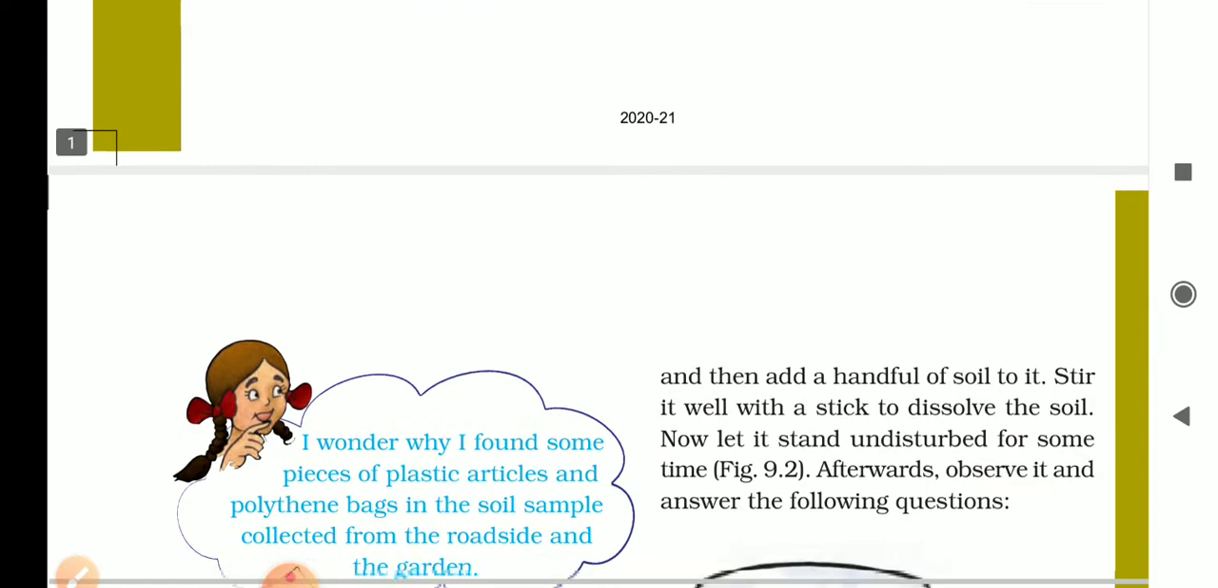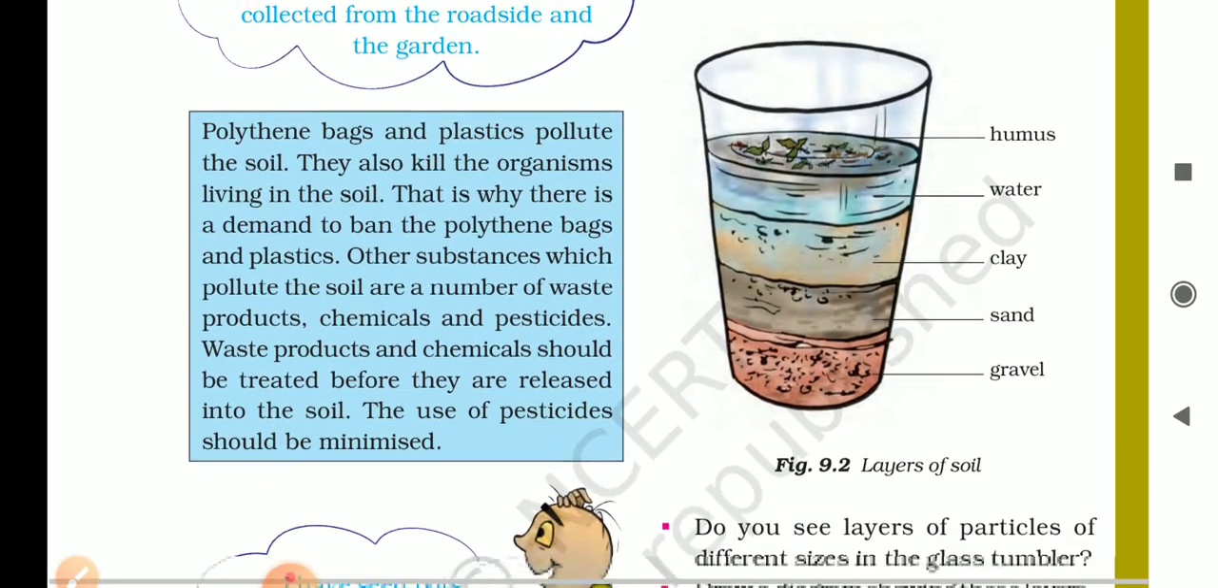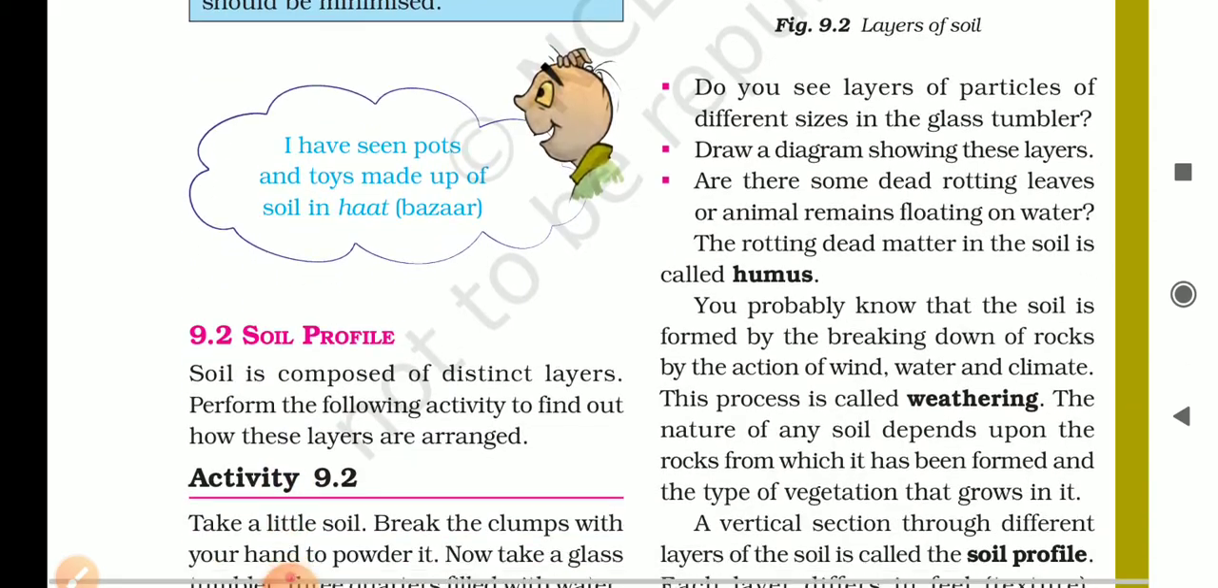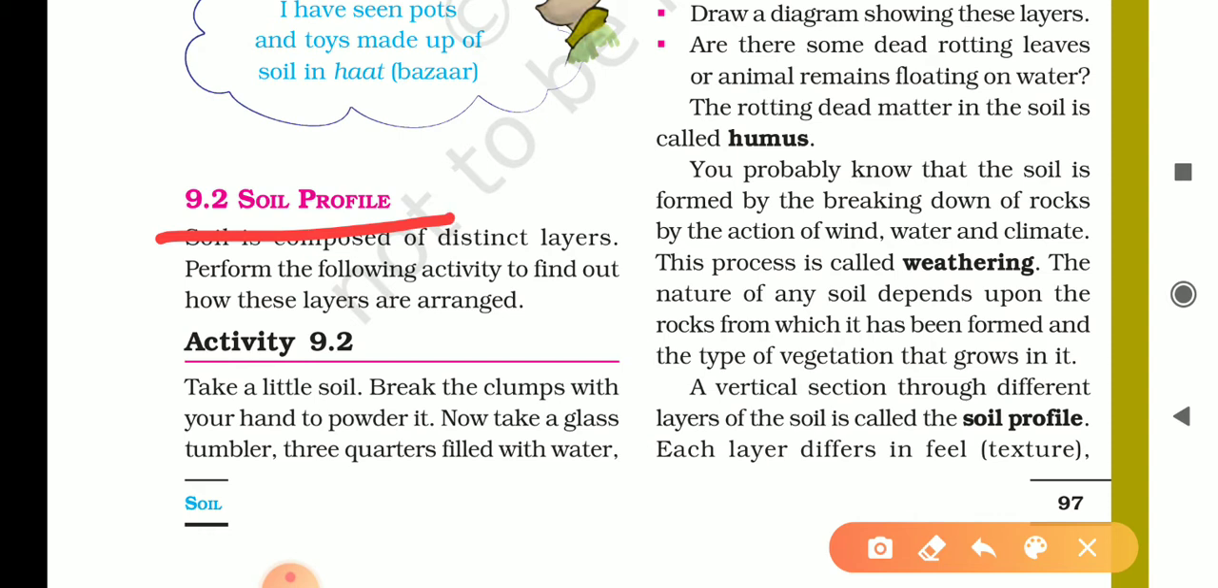Now, next point is soil profile. Soil is composed of different layers. Perform the following activity to find out how these layers are arranged.